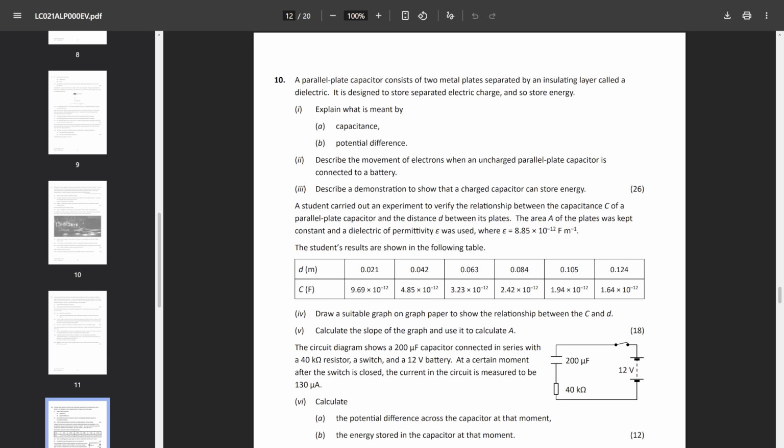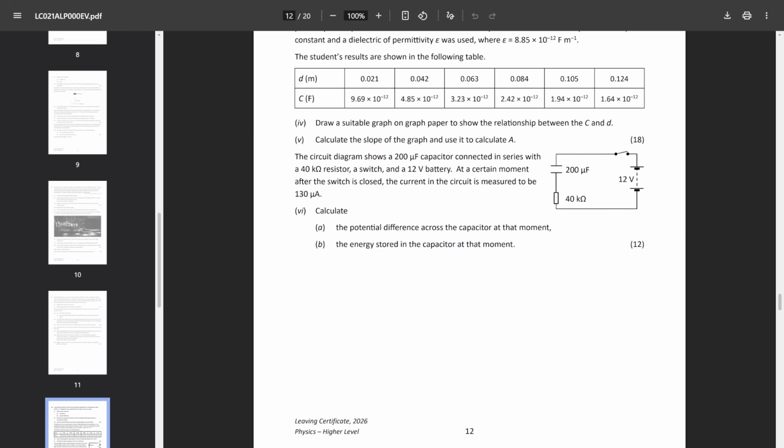You had to essentially form your line equation, rearranging for C in terms of D, and then the rest of it is constants, of course, because we're told that the permittivity is constant. This is actually just the permittivity of free space. I'm not sure why they chose to specify it again in farads per meter instead of the usual newton meter squared per coulomb squared, but at least it's somewhat good that they specified that time.